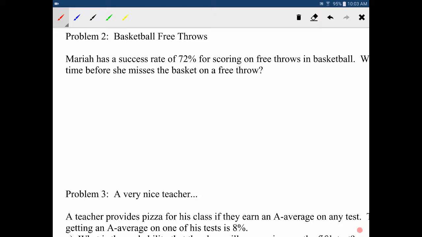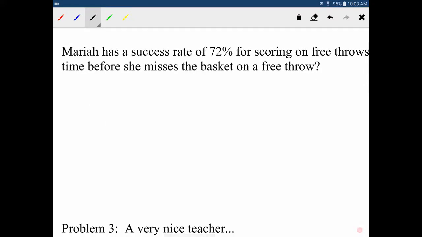But there's sort of a trick to this that people mess up on all the time, and it's a very reasonable mistake to make. The problem here is that our definition of a success is not what you would assume. So a success, because we go until we succeed, and in this case she's shooting until she misses. So a success means that she misses. Okay? If she misses, that's a success. If she gets the basket, that's a failure. Okay? Which obviously is not what we are used to.